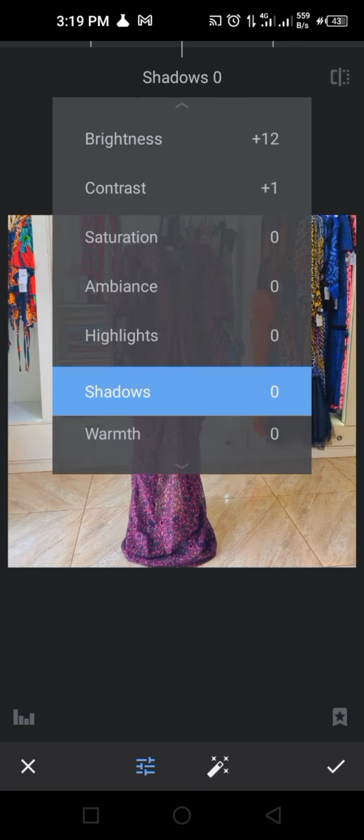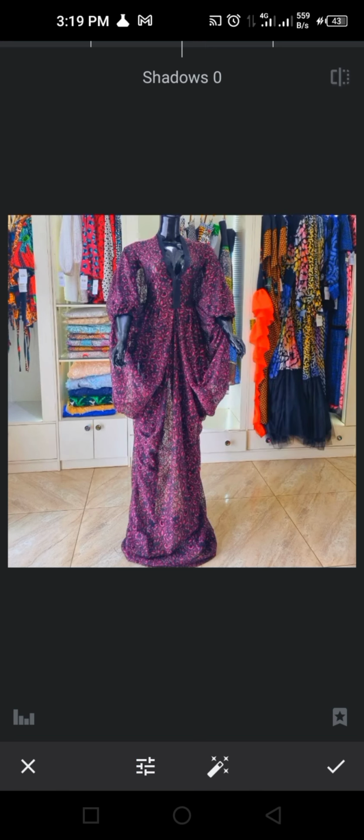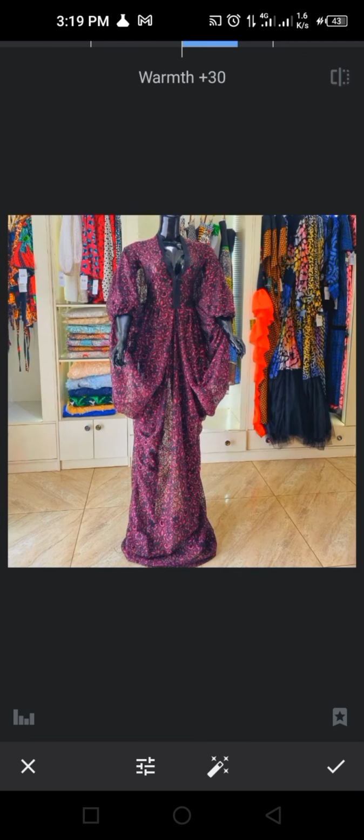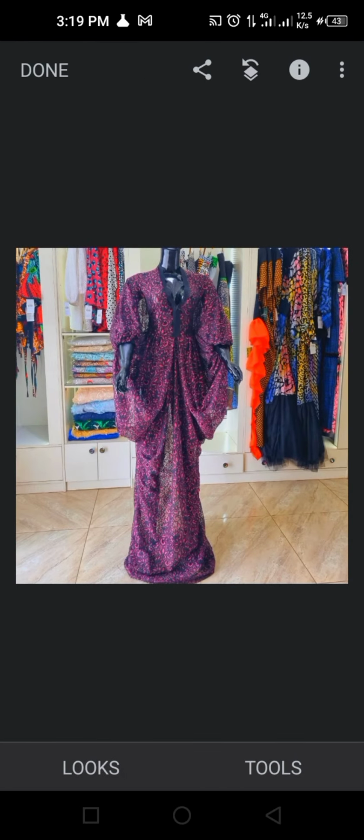Okay, so on shadows, if you reduce it, you are going to be increasing the shadow. If you increase it, you are going to be reducing the black part. On warmth, if you slide to the right, you are going to be seeing warmth. If you slide to the left, you are going to be seeing a bluish color. So that is what tune image was for. You click on OK if you want to apply it. So let's go to tools again.